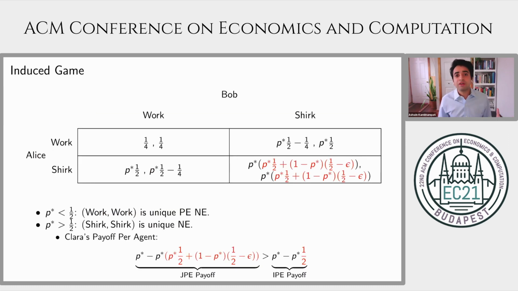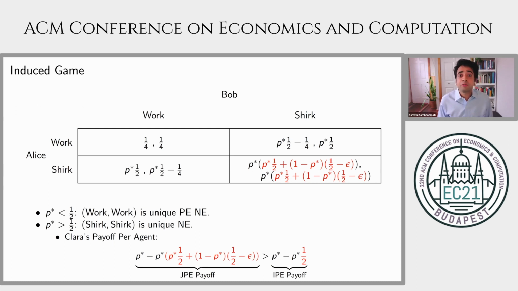Why does this property matter? Let's now look at the new game, which is actually a game because Bob's actions do influence what Alice gets paid, right? Well, we've retained many properties of the optimal Carroll contract. In particular, when Bob works, Alice still gets a quarter when she works. When Bob works, Alice still gets p star times 1/2 when she shirks. So this means that when p star is less than 1/2, work is once again a Nash equilibrium.